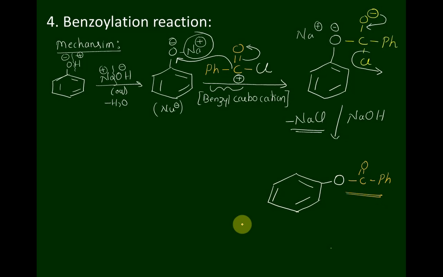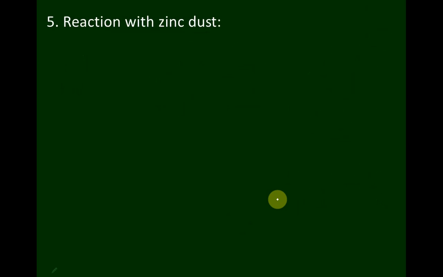Please note it down. Coming to the final reaction of phenol, which involves breaking of the O–H bond, that is a reaction with zinc dust. Many times in the class 12th examination and many objective level examinations, they have asked how phenol can be reduced to benzene. Very simple.